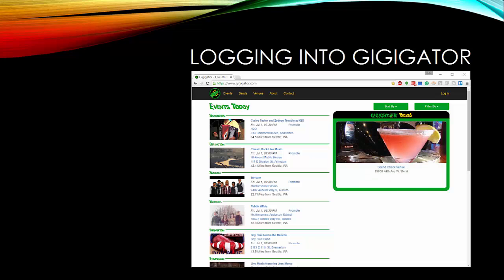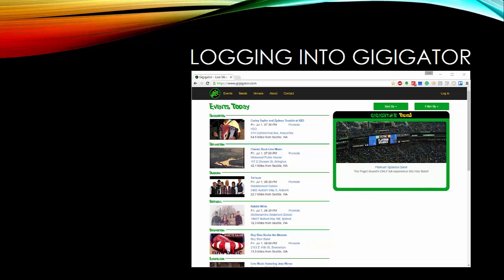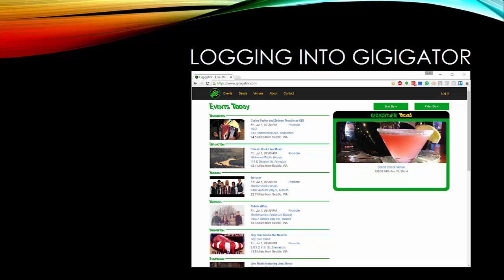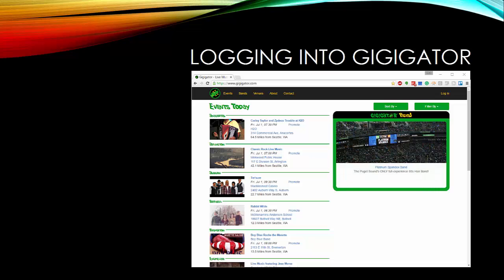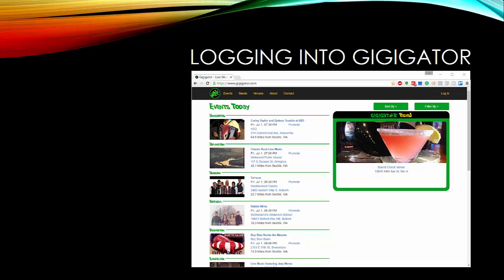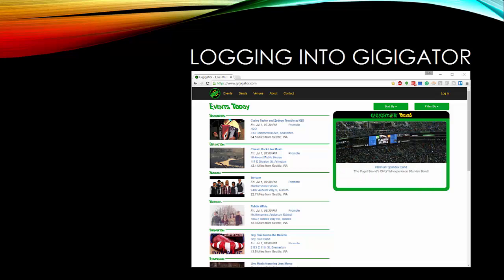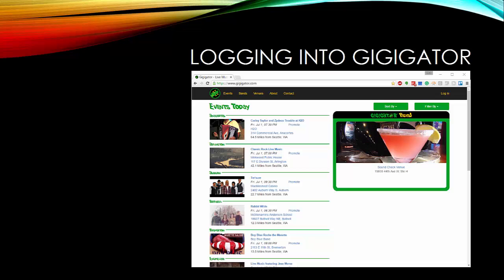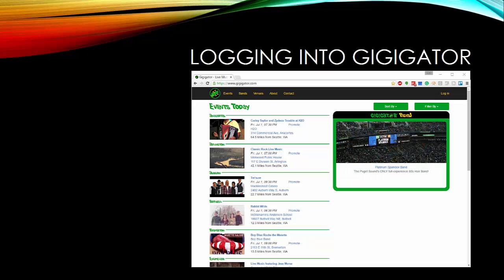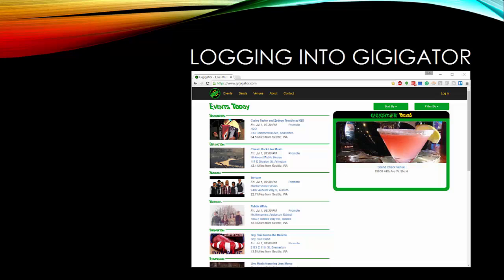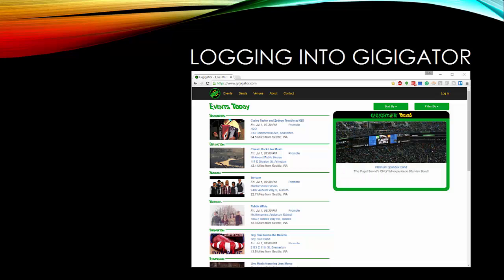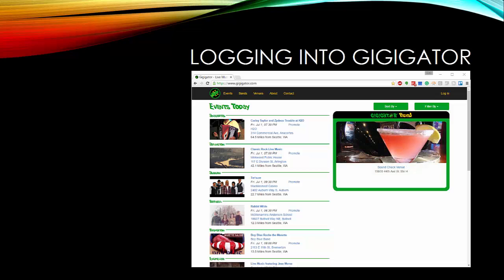You can use the Gigigator in a completely anonymous fashion, meaning that I don't require anyone to log into the application, as its purpose is to promote live music and I don't want to dissuade anyone from using it. To use some of the more advanced features of Gigigator, though, does require you to log in with your Facebook account. By default, Gigigator will organize events using downtown Seattle as a reference point. If you want to get a more customized experience and have Gigigator show you events relative to your location, then you'll have to tell Gigigator where you are by associating your Facebook account.